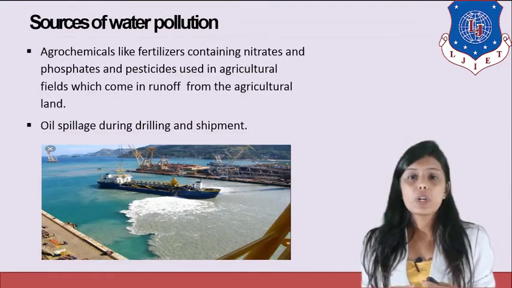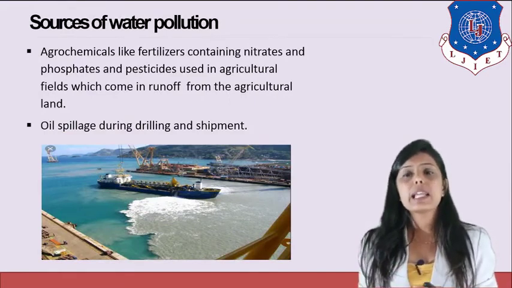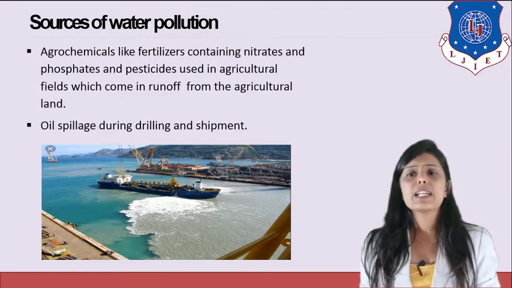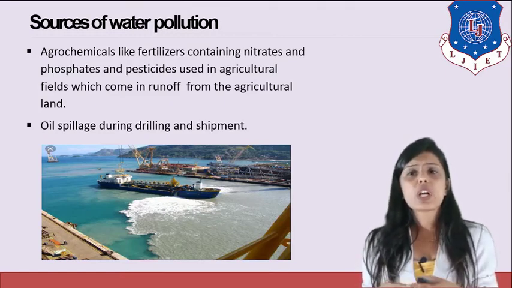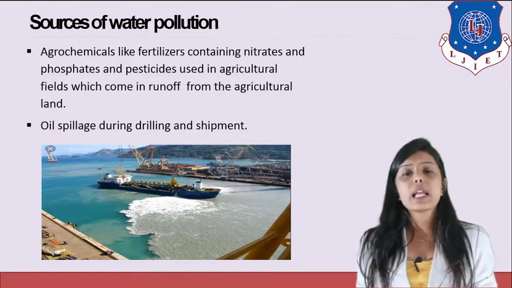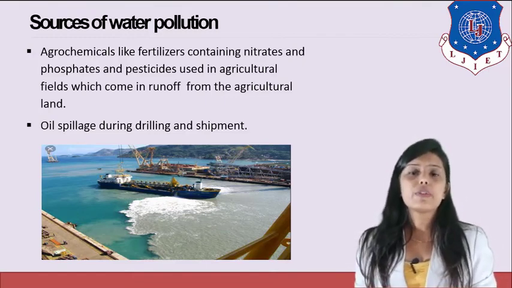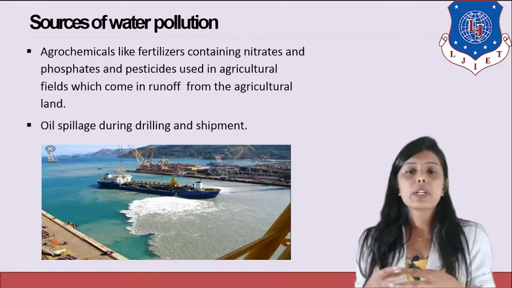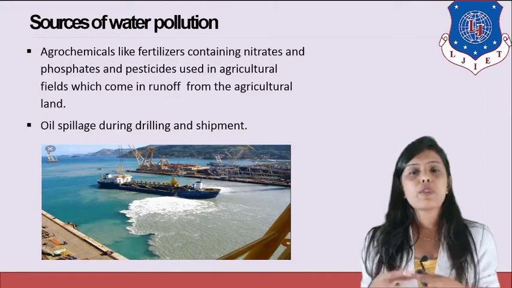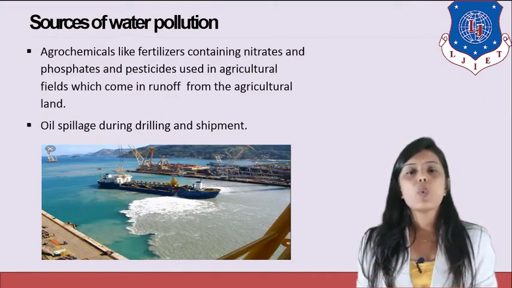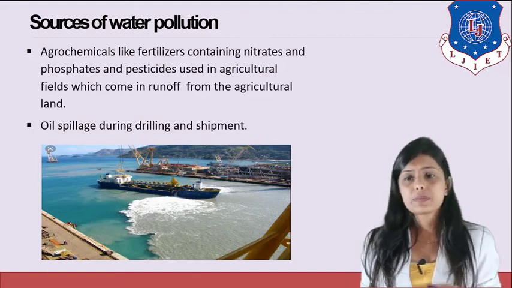Another source of surface water pollution is agrochemicals like fertilizers containing nitrates and phosphates, and pesticides used in agriculture fields, which come in runoff from agricultural land. So whatever fertilizers are used in agriculture fields are sources of surface water pollution because fertilizers contain nitrates and phosphate elements which are very harmful to the water if they are present in excessive amounts.